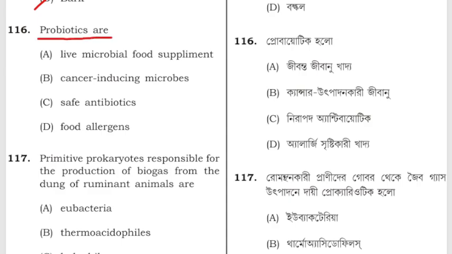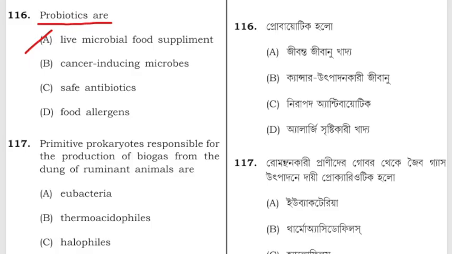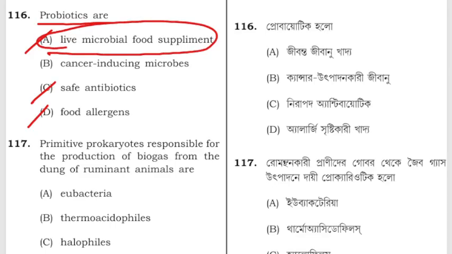Probiotics are live microbial food supplement, cancer inducing microbes, safe antibiotics, food allergens. The correct answer is live microbial food supplement.